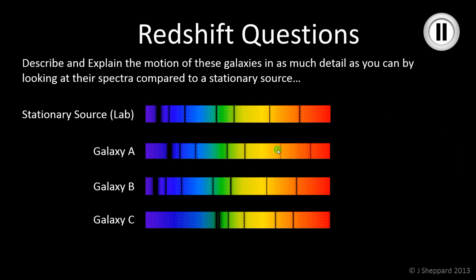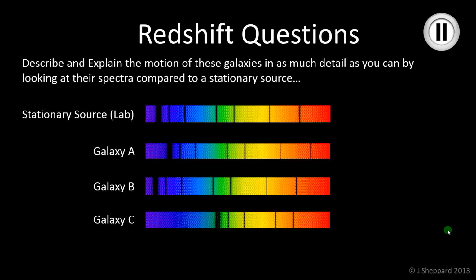So before we go on and talk about how that gives us evidence for the Big Bang, let's just make sure we're happy with blue shift and red shift. So using what we've just talked about, I've given you here a little question to do, which is to look at the spectrum for this stationary source in the lab here, which is the top one, and then there are spectra from three galaxies, so stars within three different galaxies, Galaxy A, Galaxy B and Galaxy C, and your task is to describe in as much detail as you can what the motion of those galaxies is by comparing each one to the stationary source.